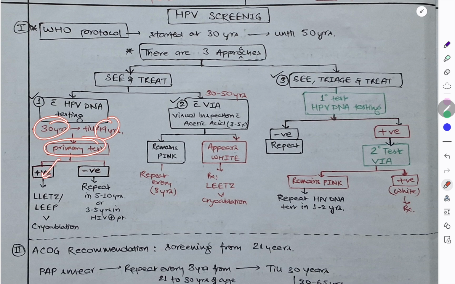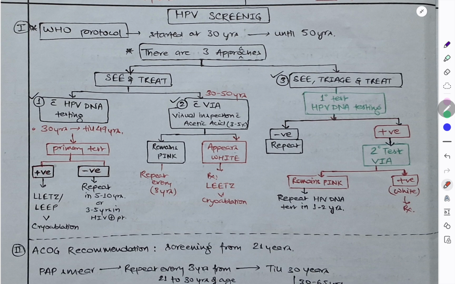If it is positive, then we have to do LLETZ, meaning large loop excision of the transformation zone, a large loop electroexcision procedure. Okay, if it is negative, then we have to repeat the process in 5 to 10 years, or 3 to 5 years in HIV patients. Same thing coming to VIA. If it remains pink, meaning normal epithelium, we have to repeat the test every 3 years, but in HIV patients do it earlier. If after VIA the place appears white, okay, aceto-white, then we have to do LLETZ, large loop excision of the transformation zone.